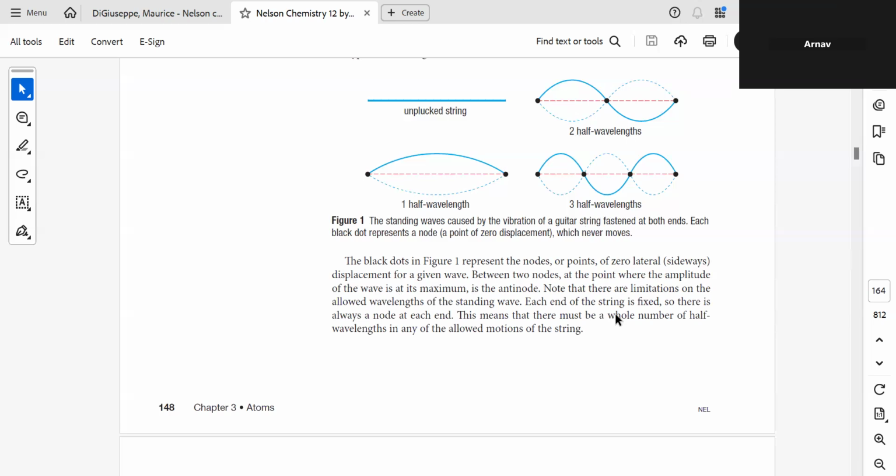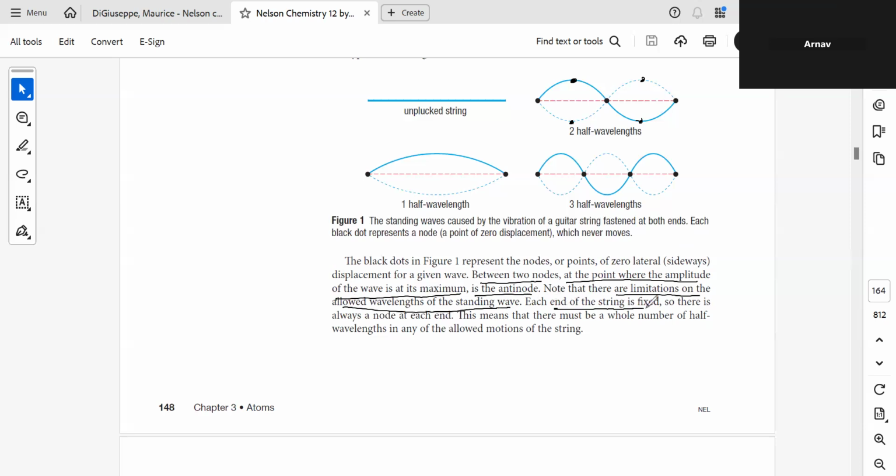So the first one is an antinode. Note there are limitations on the allowed wavelengths of the standing wave.